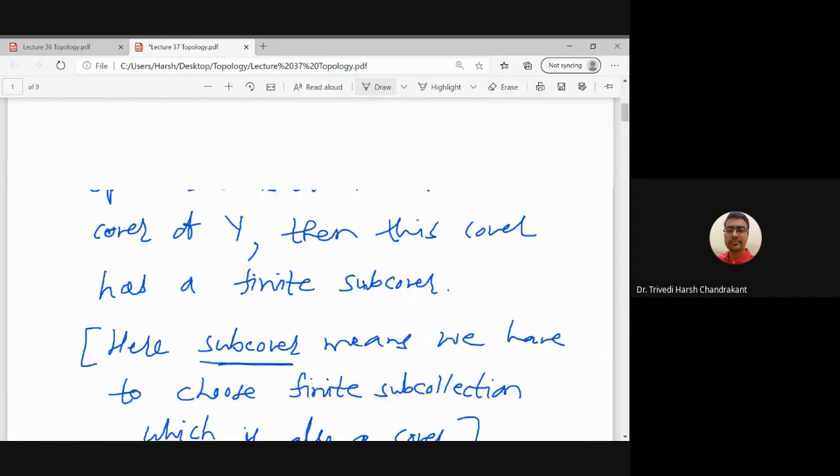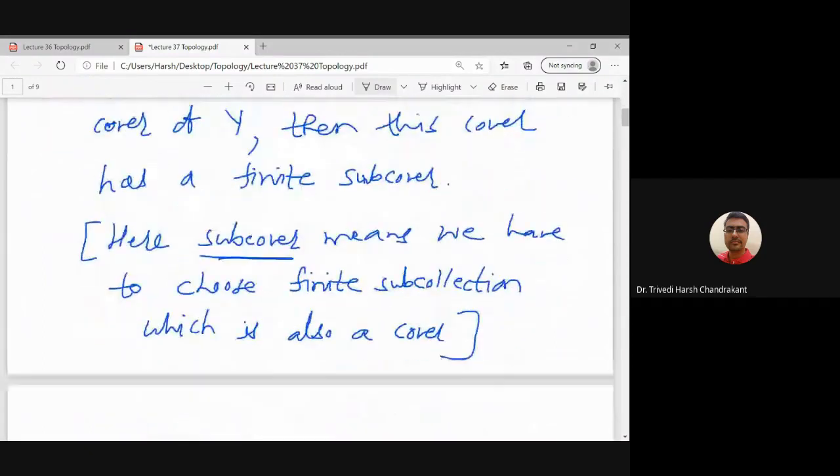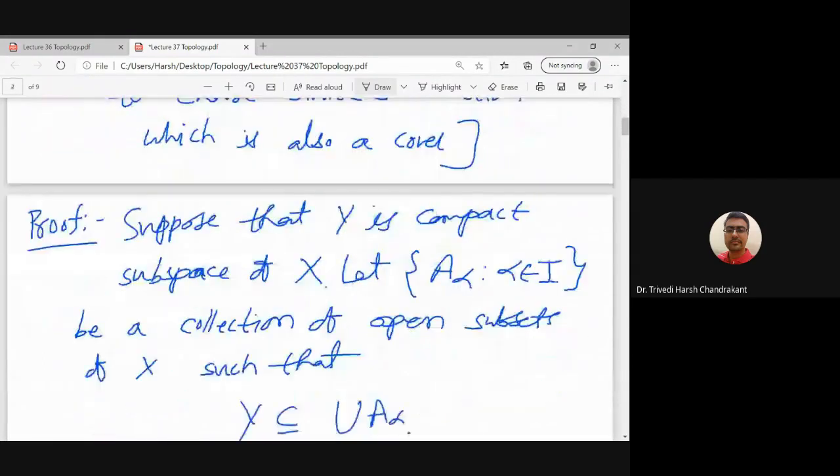So let us start with the condition that Y is compact, and we will verify this property. So suppose Y is a compact subspace of X. That means if Y has an open cover, consisting of open subsets of Y, then it has a finite subcover.